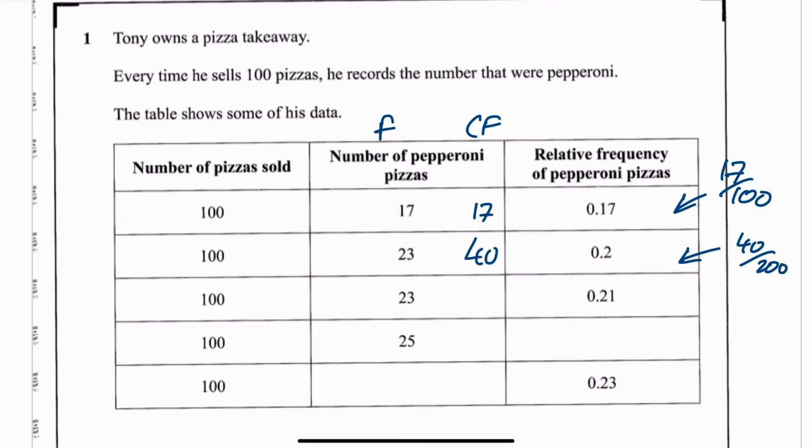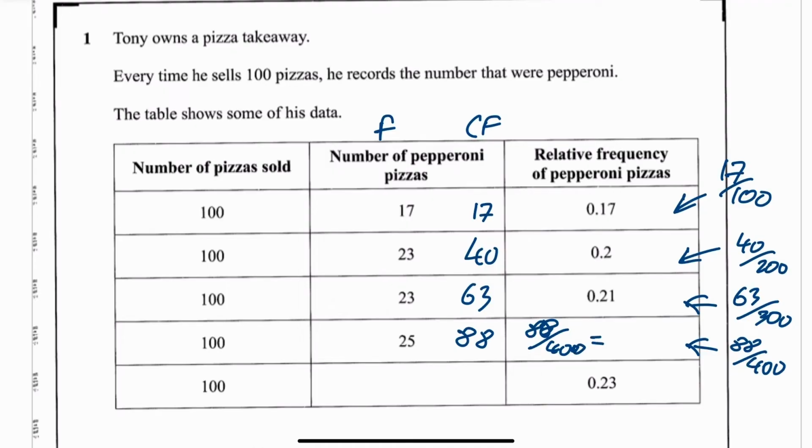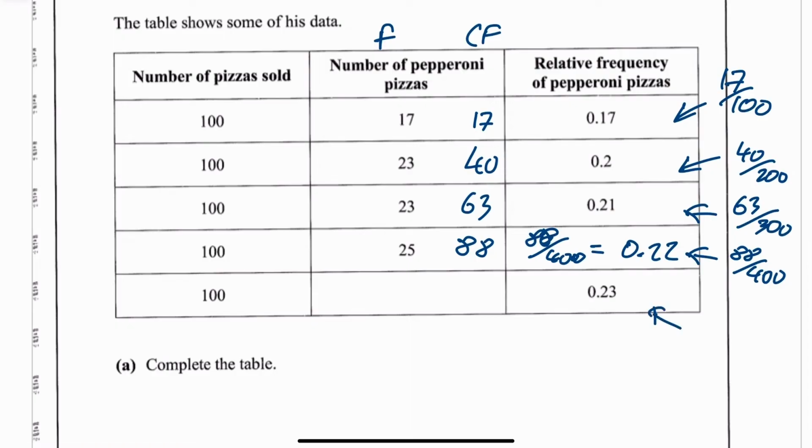The next one, add on 23, takes you up to 63. So this number is 63 over 300. This next one, add on 23, will take you up to 88. So this number here is going to be 88 over 400, which works out to be 0.22. So this number then, I'll call this number here x over 50.